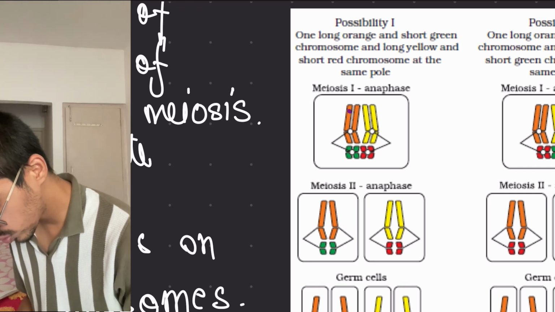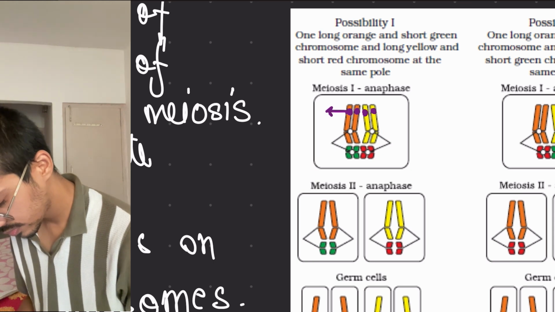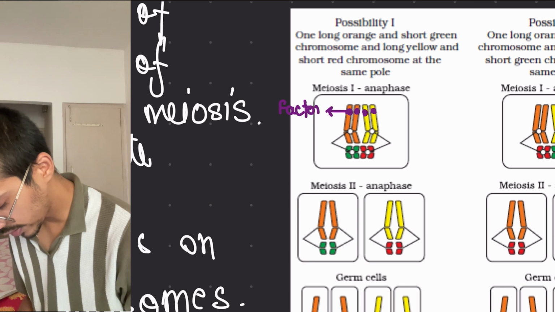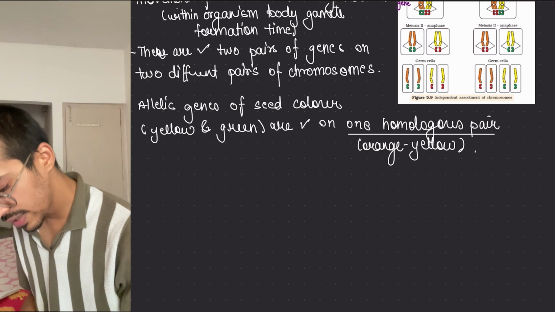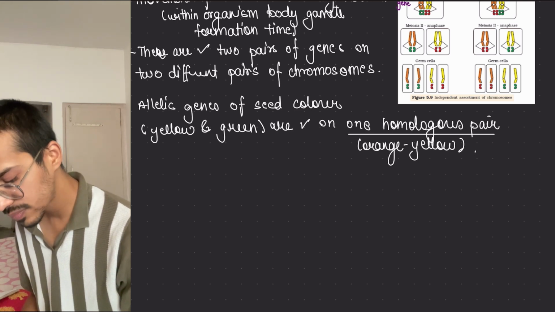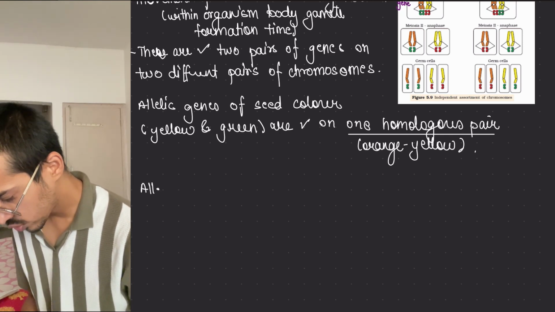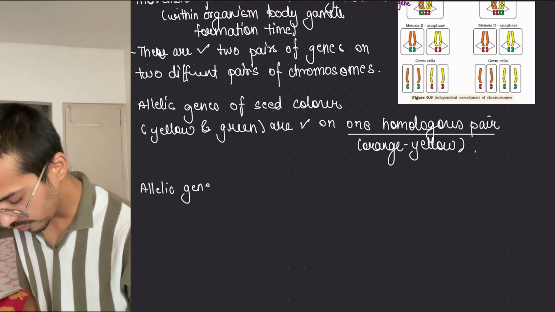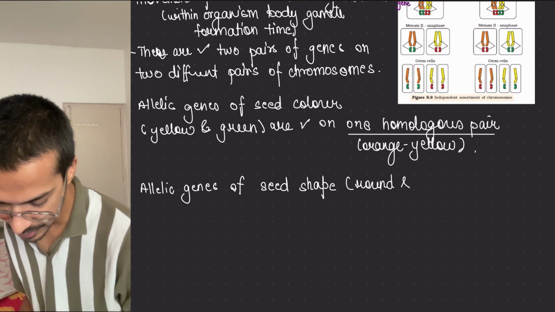So imagine that these chromosomes are there. So this is the factor or gene which is present. So we have considered one thing. Next thing that we are considering would be what? Then allelic genes of seed shape. So seed shape could be what? Round and wrinkled,